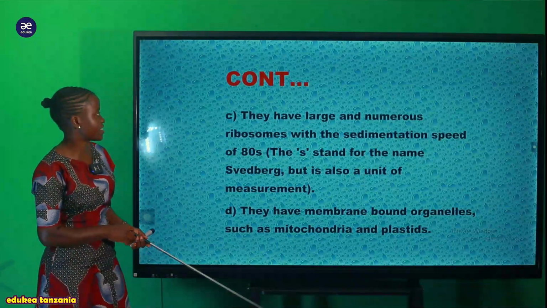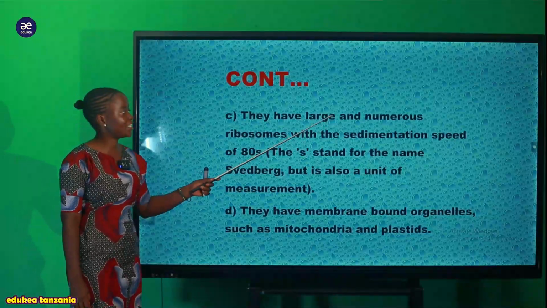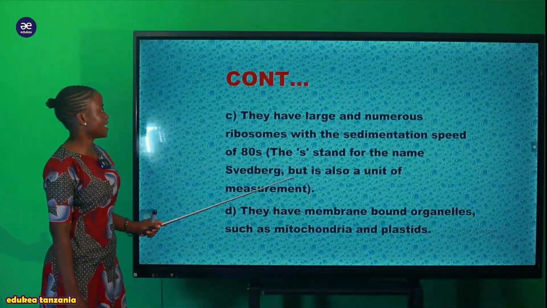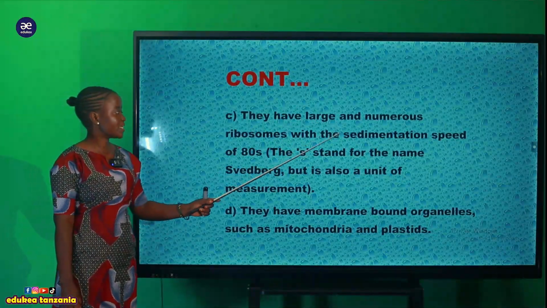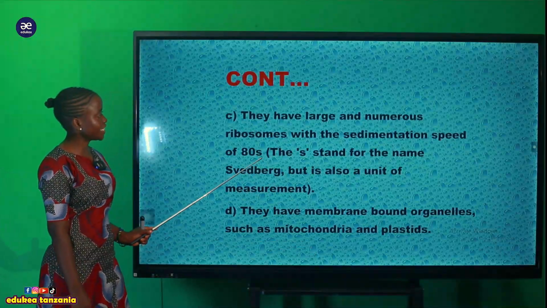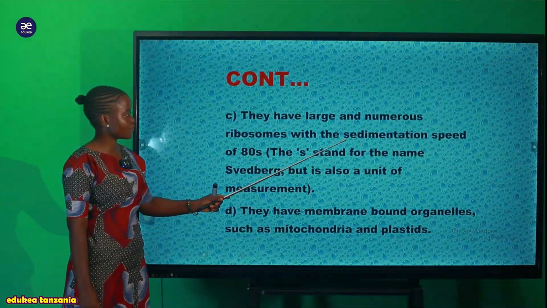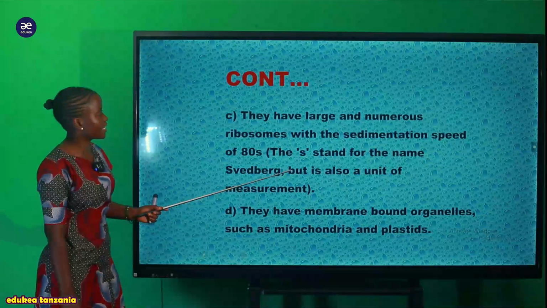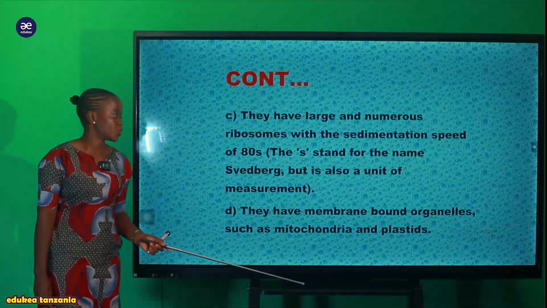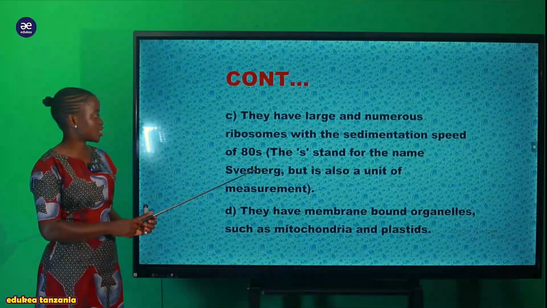Another feature or characteristic of this eukaryotic cell, simply we can say that they have large and numerous ribosomes with a sedimentation speed of 80S. The S stands for Svedberg, which is also a unit of measurement.